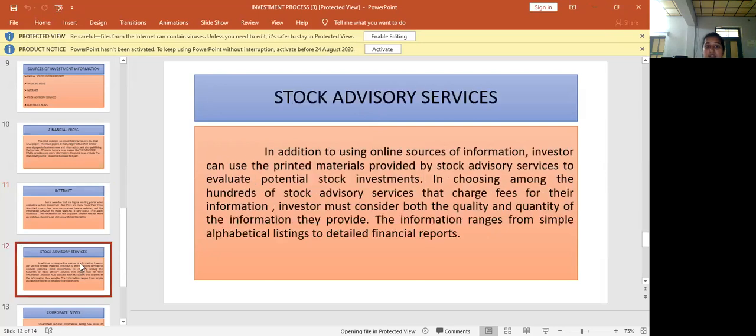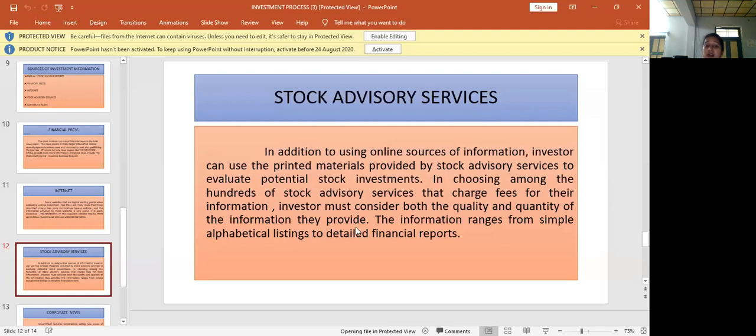And the next one is stock advisory services. In addition to using online sources of information, investors can use the printed materials provided by the stock advisory services to evaluate potential stock investments. In choosing among the hundreds of stock advisory services that charge fees for their information, investors must consider both the quality and quantity of the information they provide.